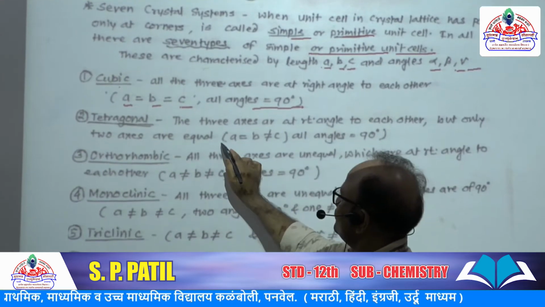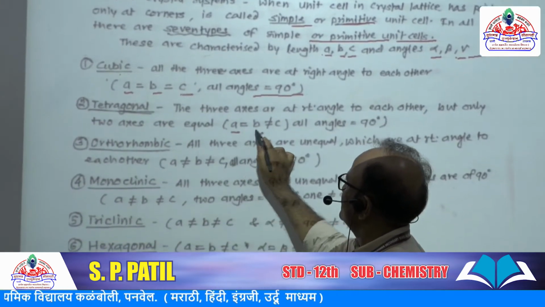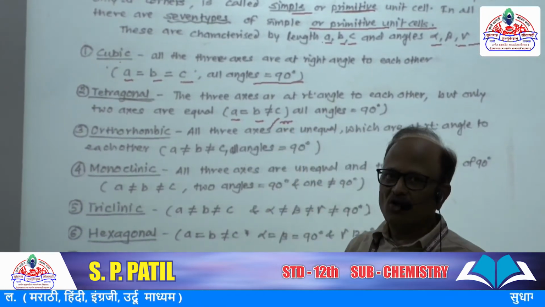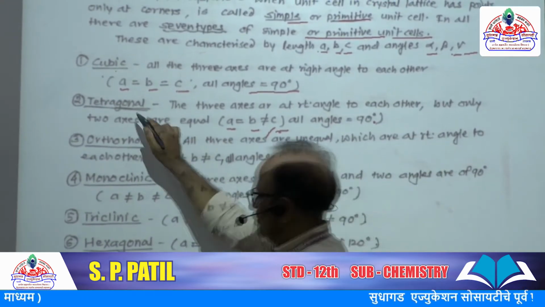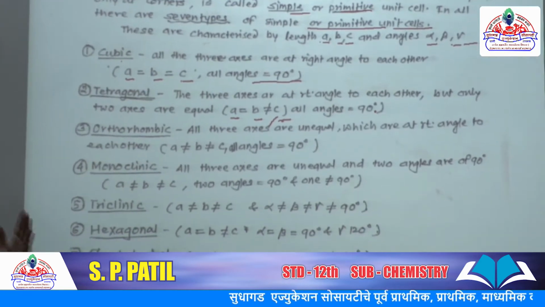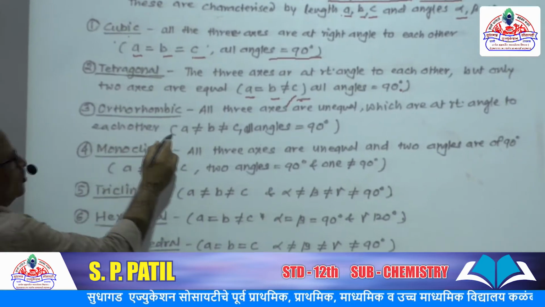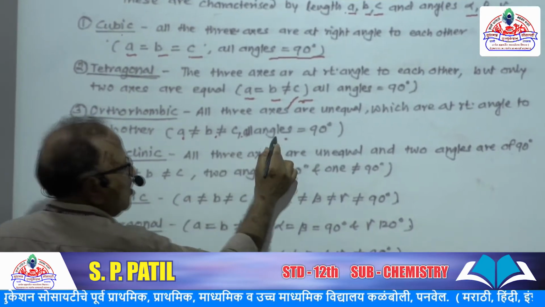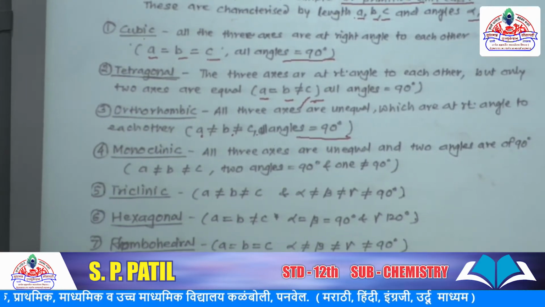Tetragonal. Tetragonal geometry means side A equals side B but not equal to C, and all angles are 90 degrees. Then it gives rise to tetragonal geometry or tetragonal shape. Orthorhombic. In this orthorhombic, A not equal to B, not equal to C, but all angles alpha, beta and gamma are 90 degrees.